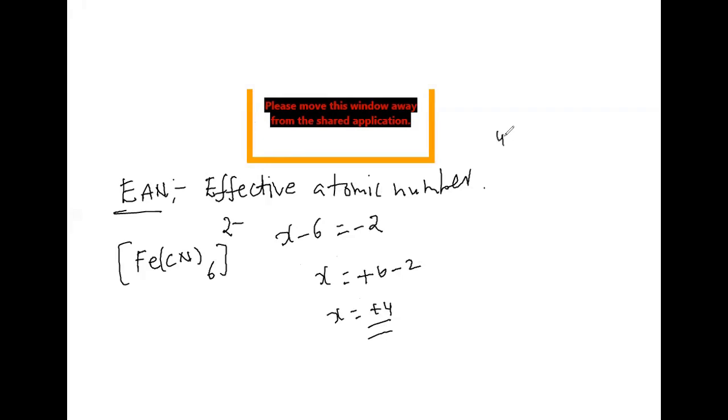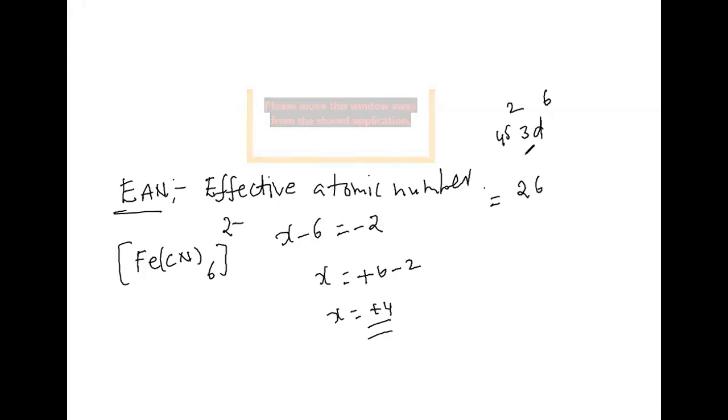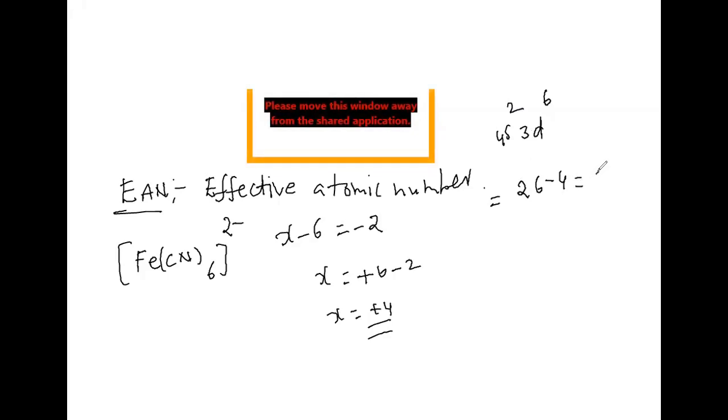Iron configuration 4s2 3d6. Correct? Atomic number 26. Yes, sir. Right. 26 minus how much? 4. How much is it coming?